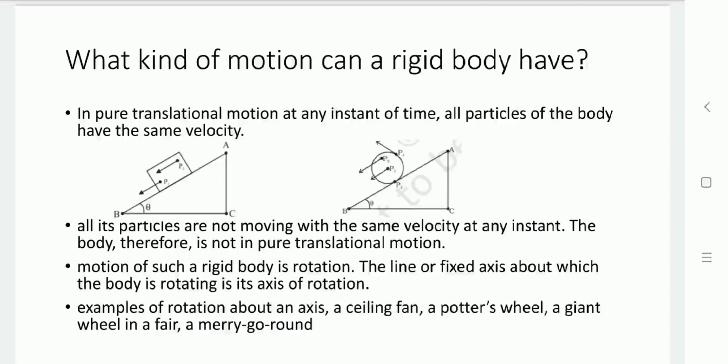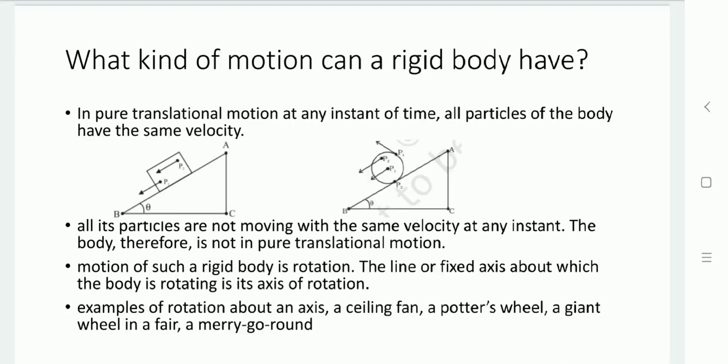In translational motion, at any instant of time, all particles of the body have the same velocity, as you can see in the first diagram, in which we are taking a rectangular object moving along a path. From A to B, while that object is moving, all the particles are moving in the same direction with the same velocity.